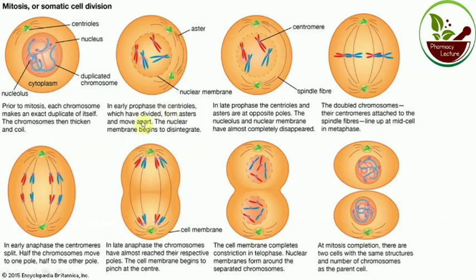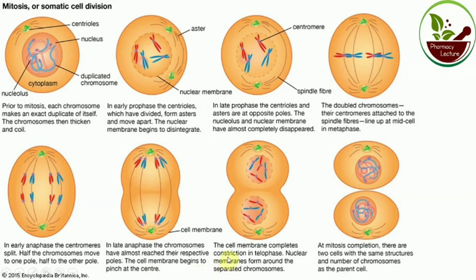See, the centrioles divide and go to the opposite poles. The nuclear membrane disappears, then the chromosomes attach to the spindle fiber, then the chromosomes move to the opposite poles. In anaphase, the chromosomes almost reach their respective poles.